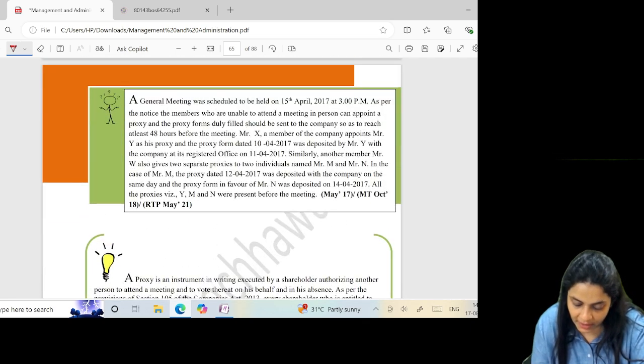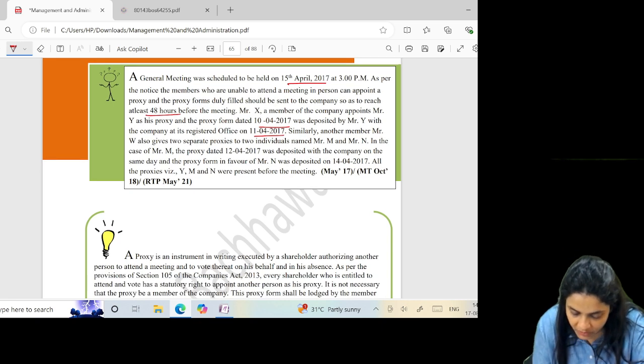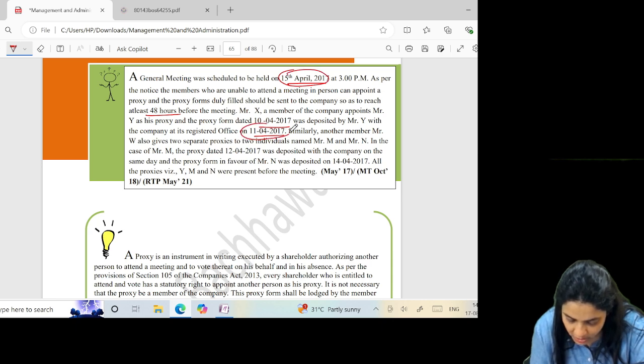A general meeting was scheduled to be held on 15th April at 3 p.m. As per the notice, the members who are unable to attend the meeting can appoint a proxy, and the proxy forms should be sent to the company to reach at least 48 hours before the meeting. X, a member of the company, appoints Y as his proxy, and the proxy form dated 10/4/2017 was deposited by Y with the company at its registered office on 11/4. So it was deposited. Meeting is on 15th, he deposited on 11th. Valid.